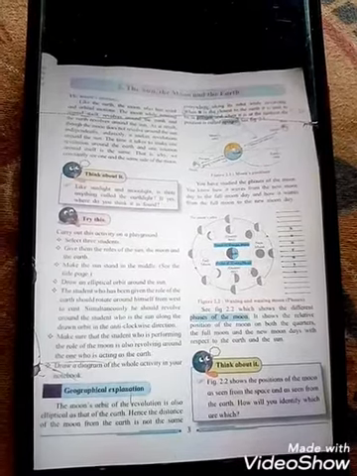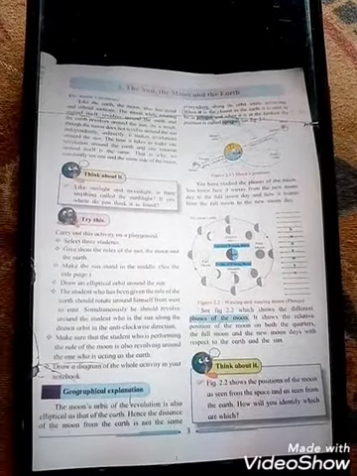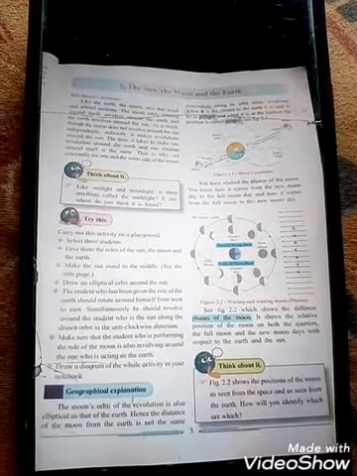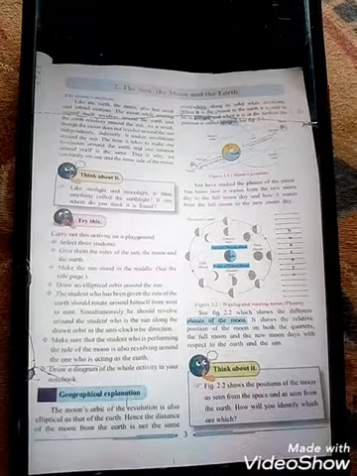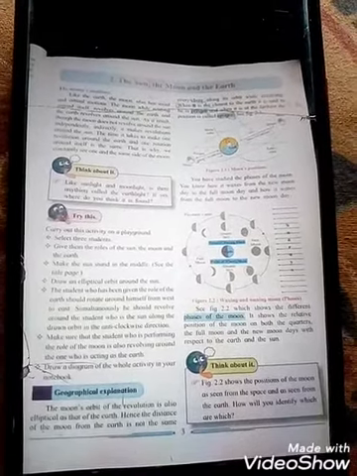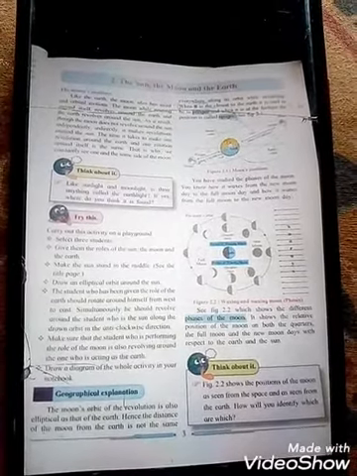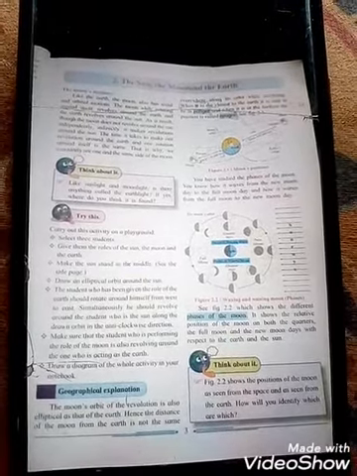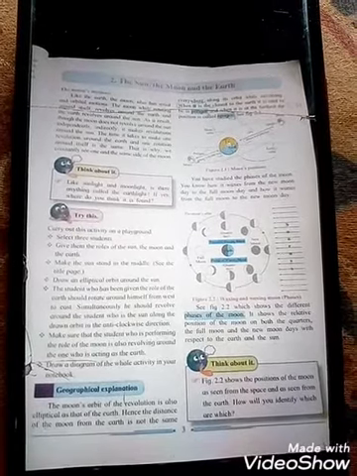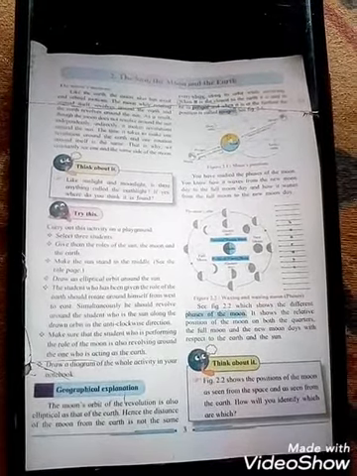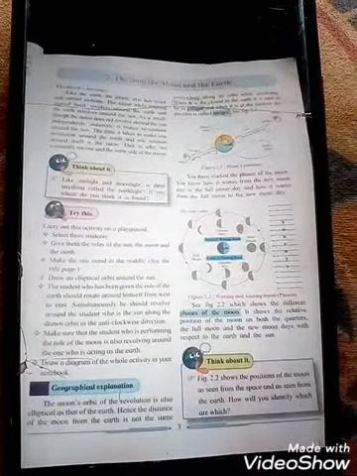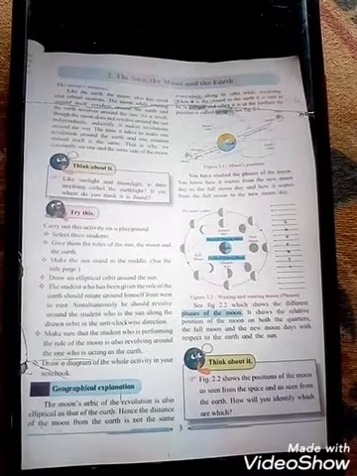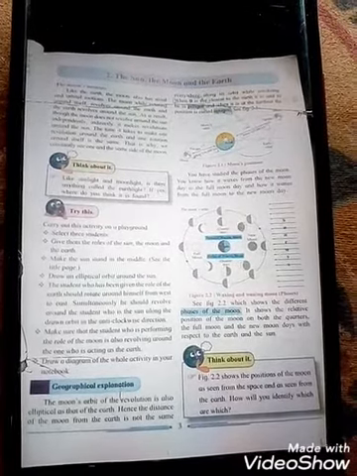3,56,000 kilometer. The distance from the earth to the moon in perigee position is 3,56,000 kilometer, and the distance from earth to the moon in apogee position, that means the farthest position, is 4,07,000 kilometer. That is the apogee and perigee. Perigee means near and apogee means farthest.